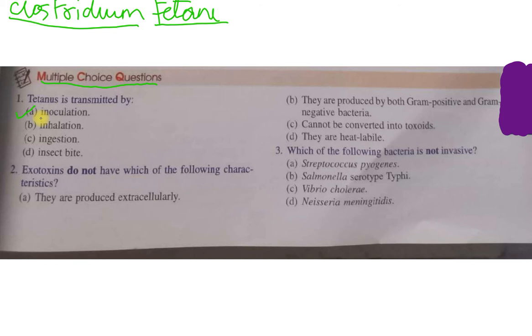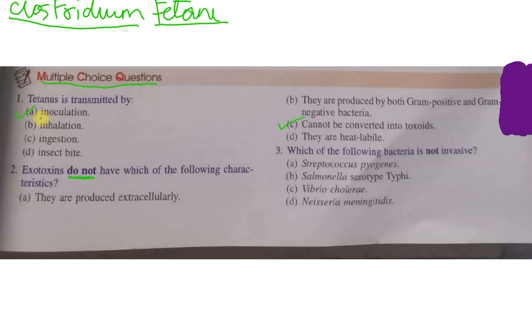The question number 2. Exotoxins do not have which of the following characteristics? So note down, this question says do not have. The characteristic A, they are produced extracellularly. B, they are produced by both gram-positive and gram-negative bacteria. C, cannot be converted into toxoids. D, they are heat labile. The correct option is the option C.